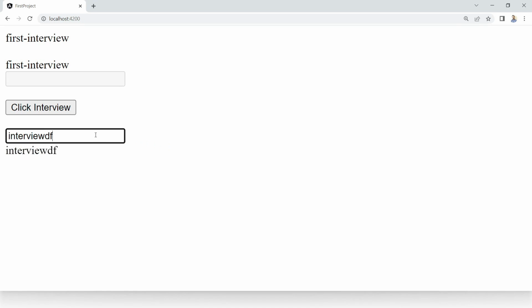See, here I am writing something inside the input field and that is parallelly reflecting here in the div. So this is the two-way data binding technique. We are inputting something and parallelly it is reflecting in the output also. With this we covered all the types of data binding. If you have any queries about this question, then please post in the comment section.